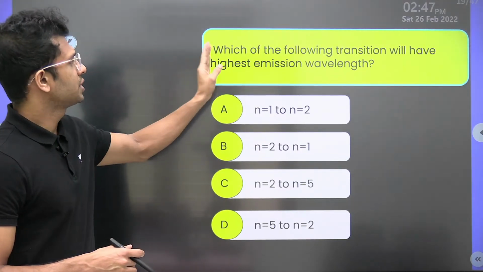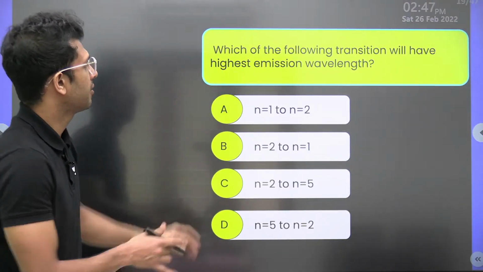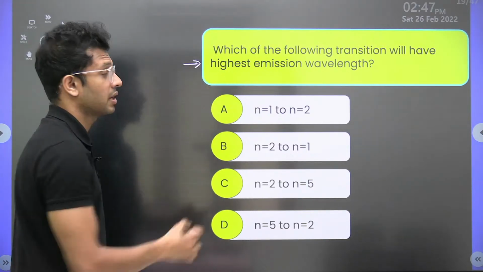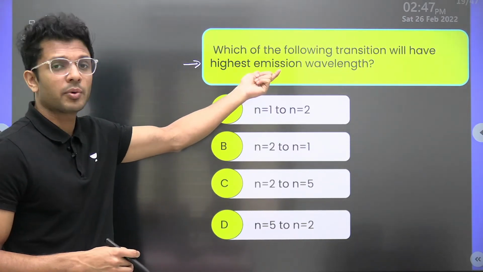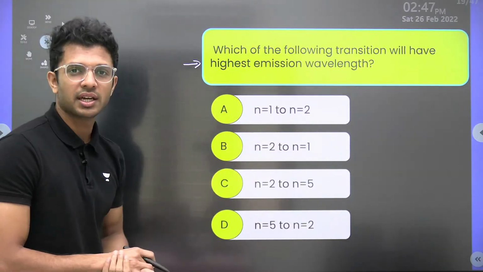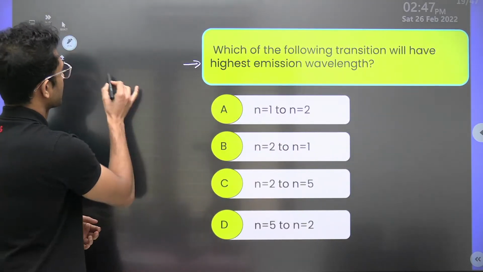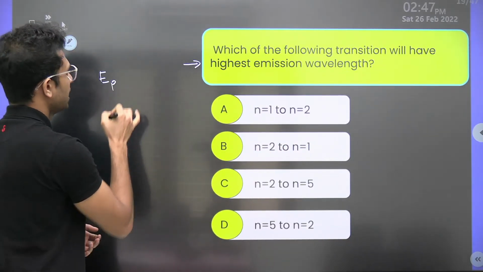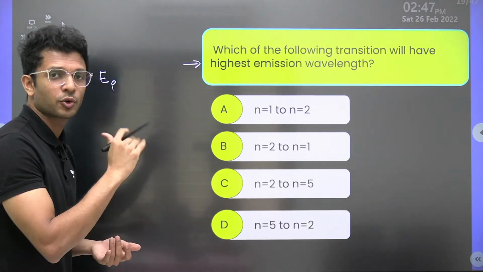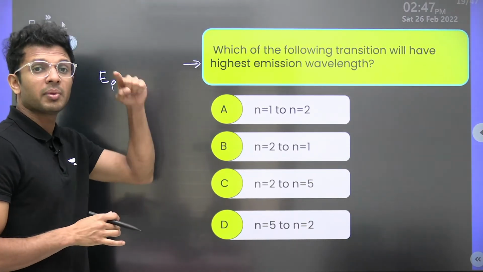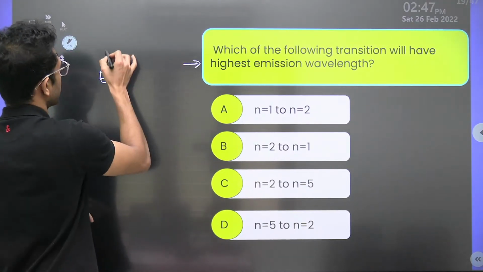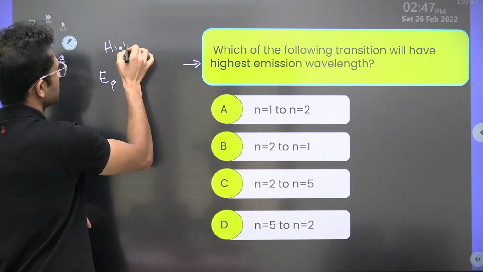Let's see. Which of the following transitions will have the highest emission wavelength? Let's see how the transition is dependent upon wavelength. Then we can choose the answer. We have already seen that whenever an electron makes a transition, a photon is released. From where to where does it make the transition? From a higher orbit to a lower orbit. We already have discussed all these things.